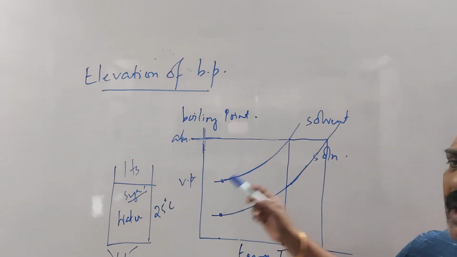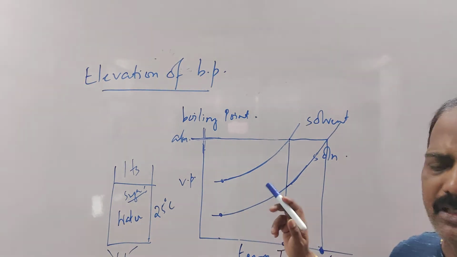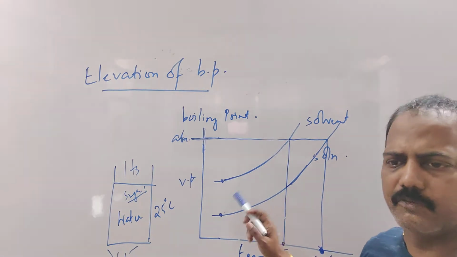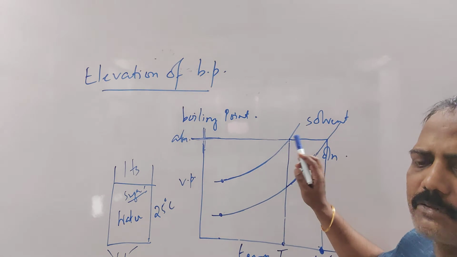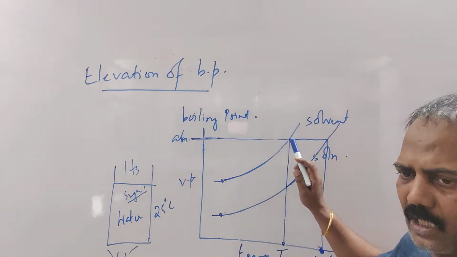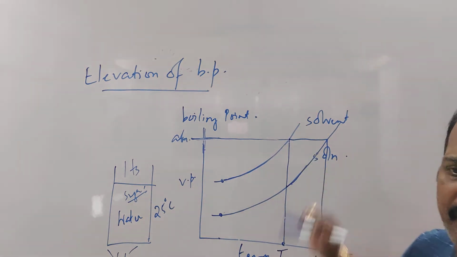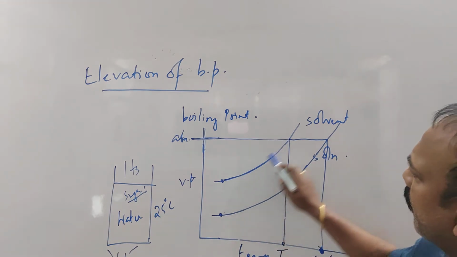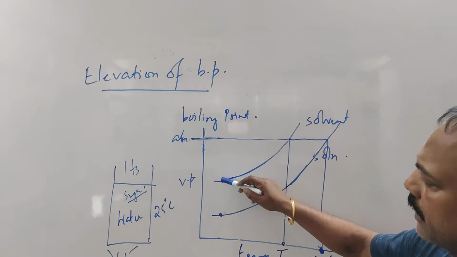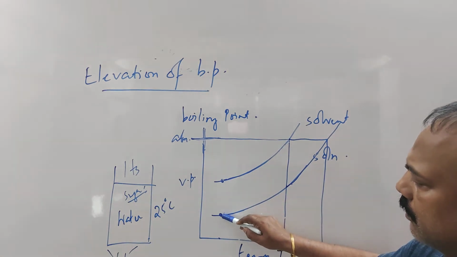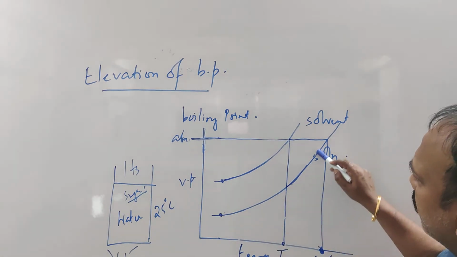Okay. So if the vapor pressure of the liquid becomes equal to the atmospheric pressure, at that particular temperature, the liquid will boil. So this is the boiling point of the pure solvent. But whenever we make the solution, its vapor pressure is lowered, and we are increasing the temperature.